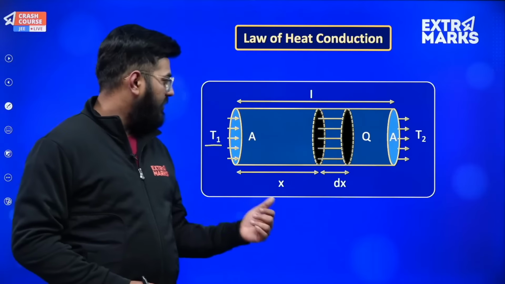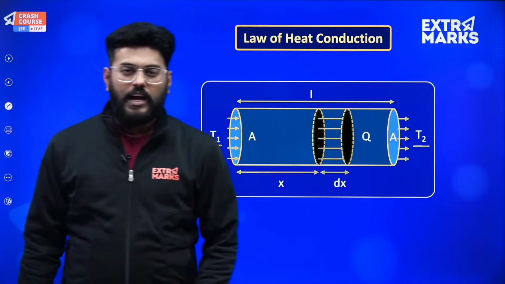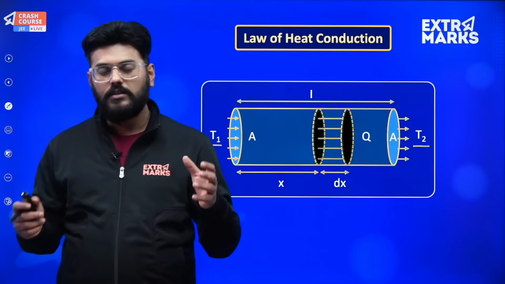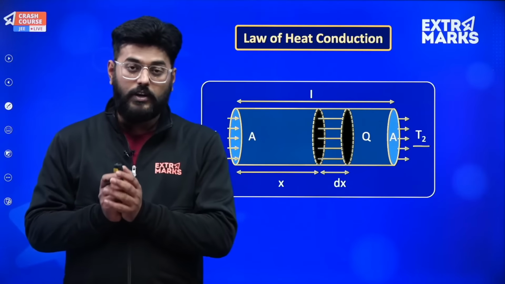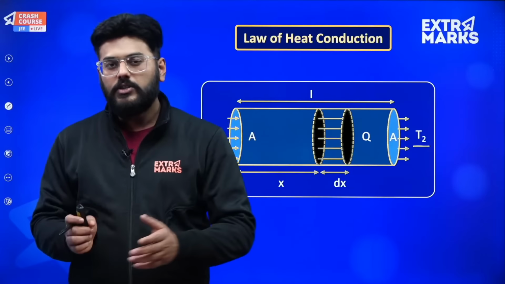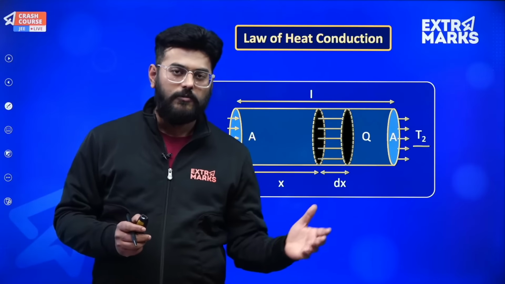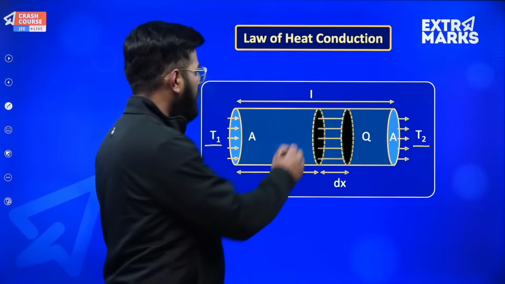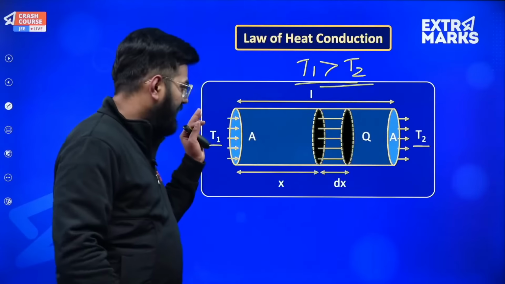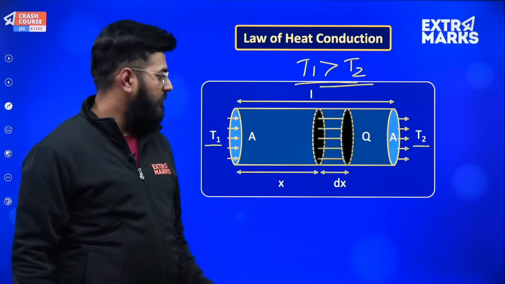So over here we have T1 and over here we have T2, and as you very well know, temperature difference is a must before any heat flows, and heat energy always flows from a higher temperature to a lower temperature. So over here, since T1 is greater than T2, what I can finally say is that heat energy will definitely flow.